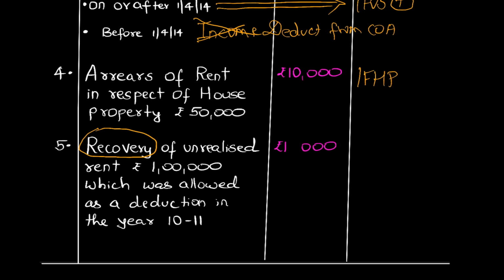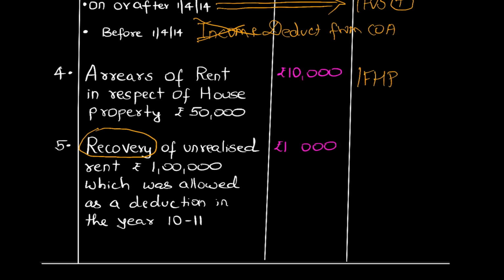It is a loss. So you have to be very careful in examination whether unrealized rent is given in the question or recovery of unrealized rent is given in the question. Say for example, you are giving your examination for the previous year 1920. So in 1920, whether there was unrealized rent, or whether there was recovery of unrealized rent.